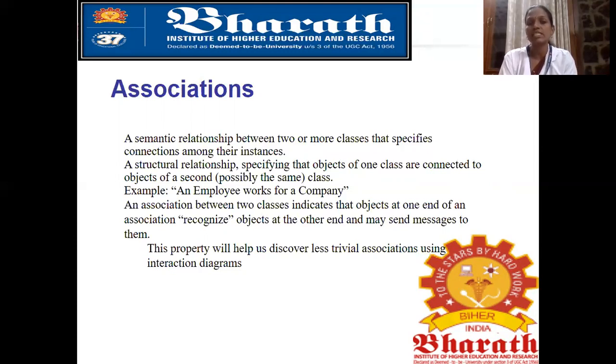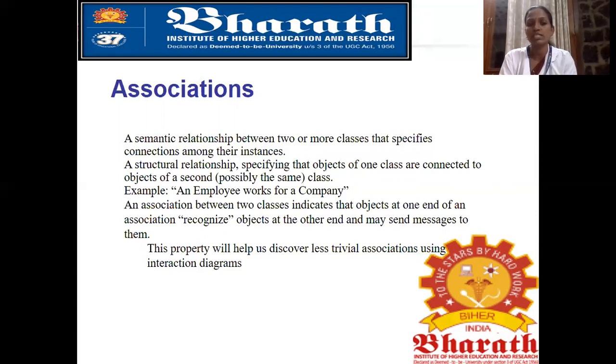A structural relationship specifying that objects of one class are connected to the objects of the second class. That means an employee works for a company. For example, if a new employee is appointed in the company, what are the basic things the company collects about the employee? Employee name, where he or she worked before that. Then what is the qualification of the employee? Phone number, mail ID. These are the details collected by the company. So an employee works for the company.